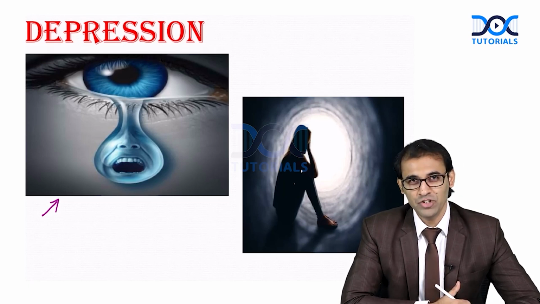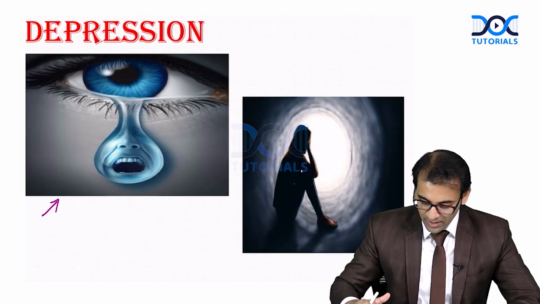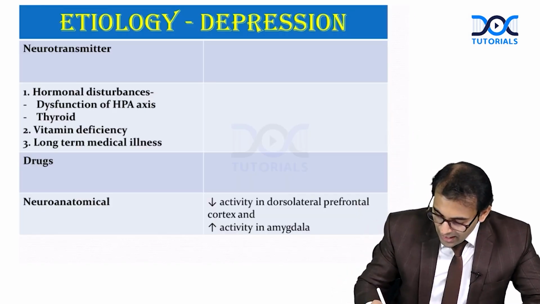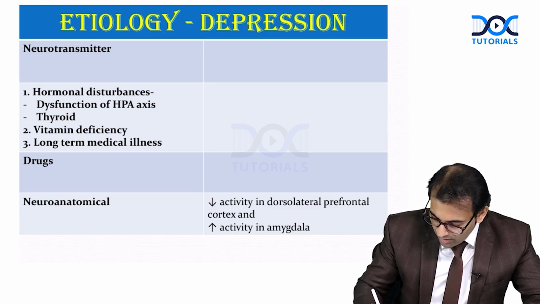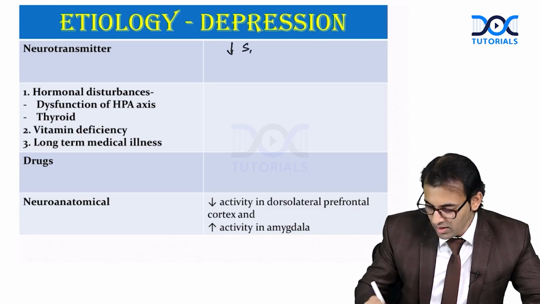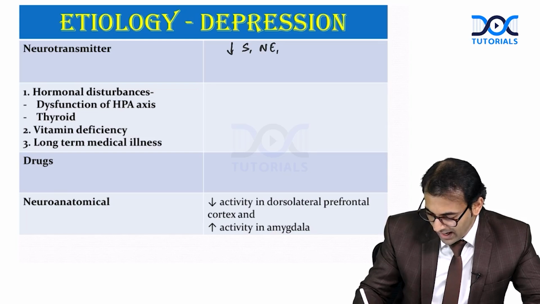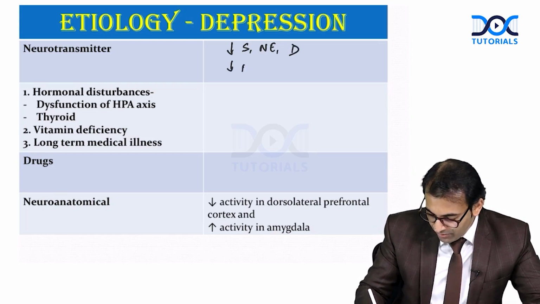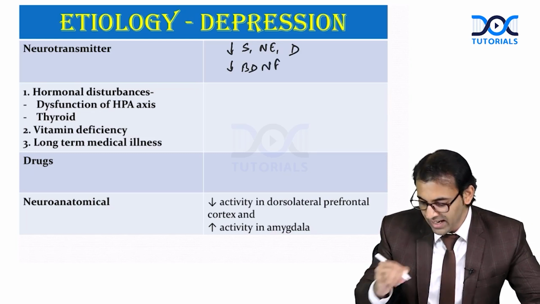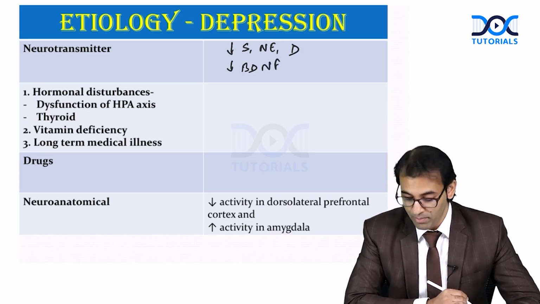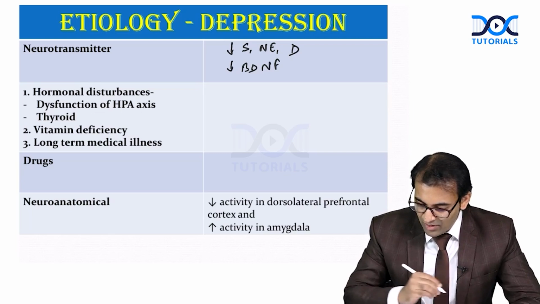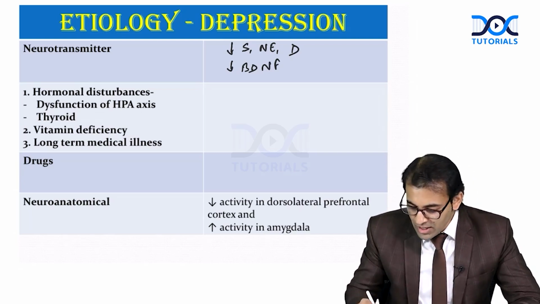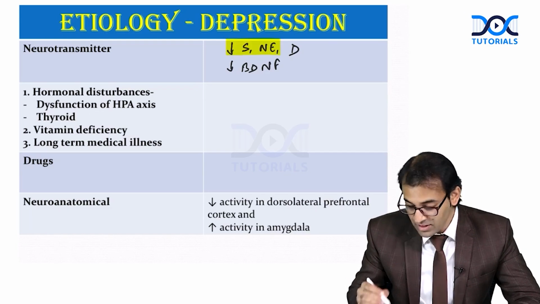Anyone can get depression. Let's understand this part. See here, first of all, let's talk about neurotransmitters. Remember, decreased level of serotonin, norepinephrine and dopamine. Decreased level of BDNF also, brain-derived neurotropic factor. Yes, decreased level of these neurotransmitters can cause depression, especially if I have to choose two, especially serotonin and norepinephrine.